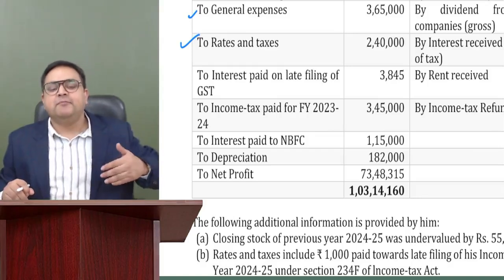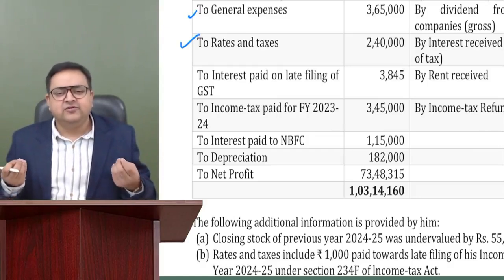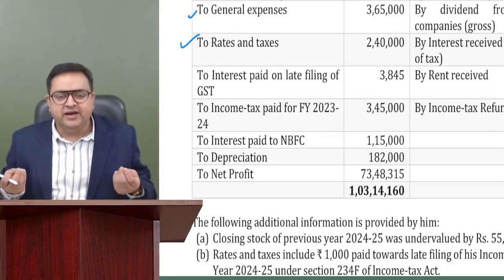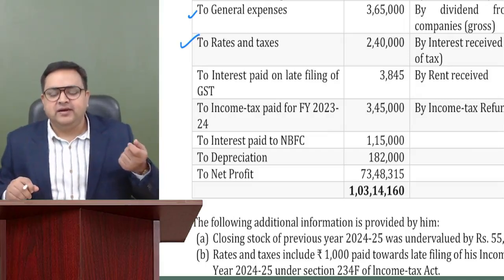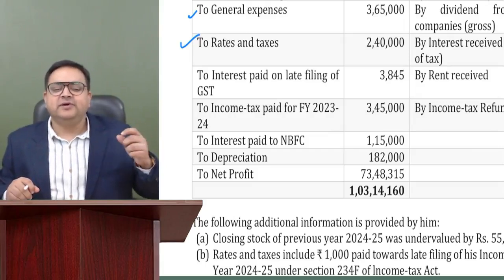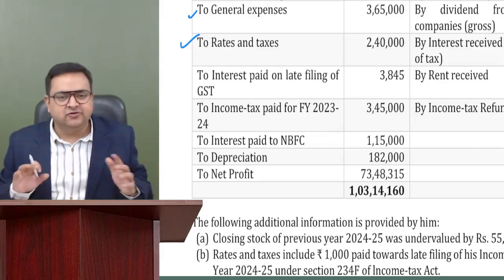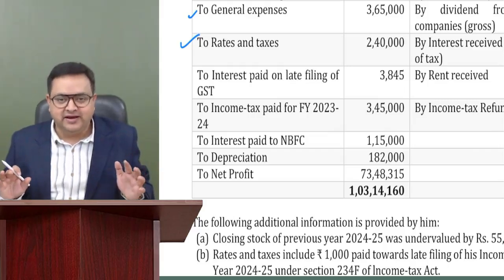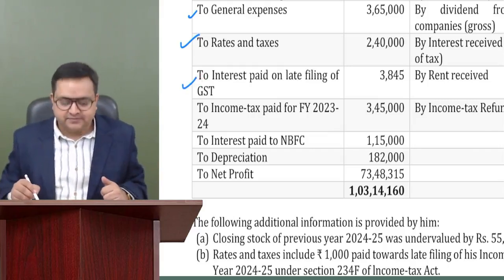But anything which is compensatory in nature, which is not penalty, interest, late filing fees you have paid, I have given you the example, let's say there is your telephone bill and you forgot to pay it on time and 100 rupees extra you have to pay as a late fee. So that is something which is compensatory in nature. It is not prohibited. It is not a criminal offense, right? So this is an allowable expense. So no issues, Harshal. It is allowed.